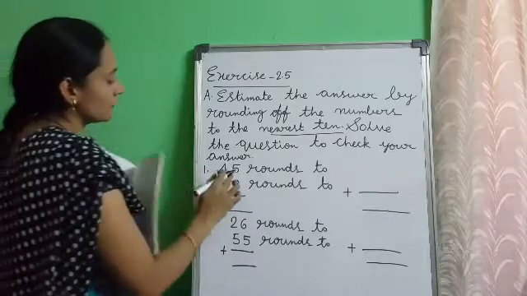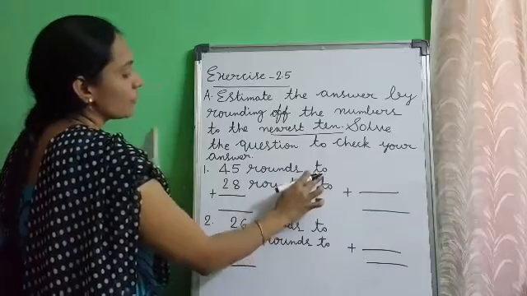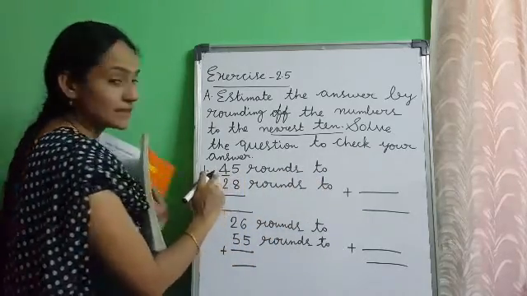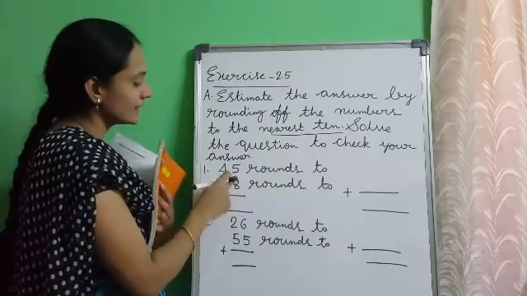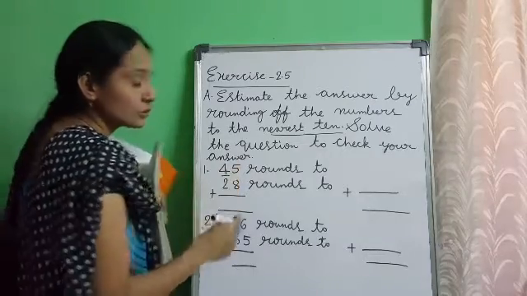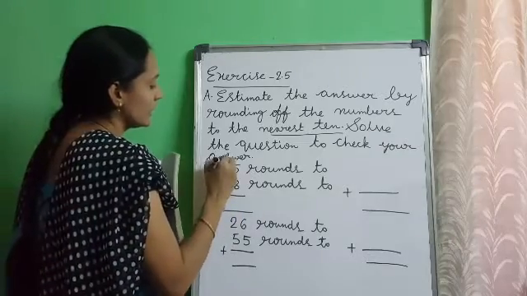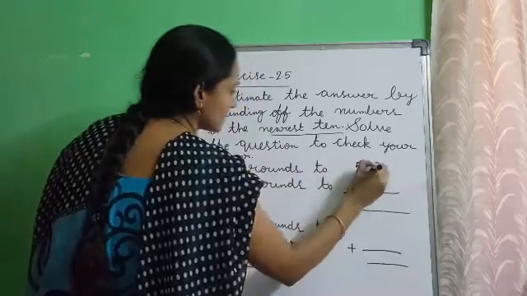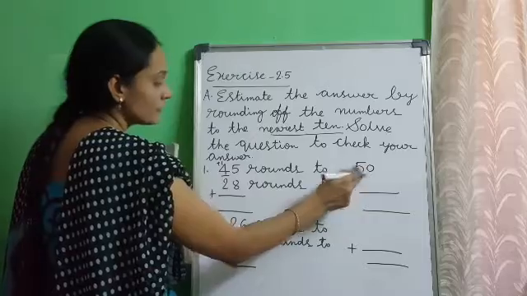Now see the first problem, 45 rounds to nearest 10. What do we have to do first? First underline the digit in tens place. What is the tens place digit? 4. Check the right hand side digit. What is the right hand side digit? 5. If the digit is 5 or more than 5, add 1 to the digit in tens place. 4 plus 1, 5, and replace 1's place digit by 0. 45 rounds up to 50.